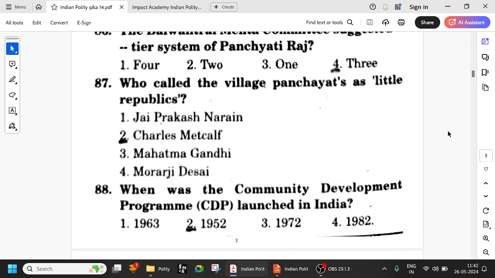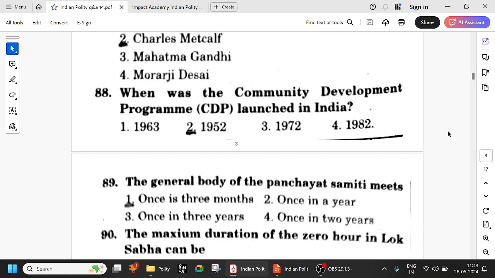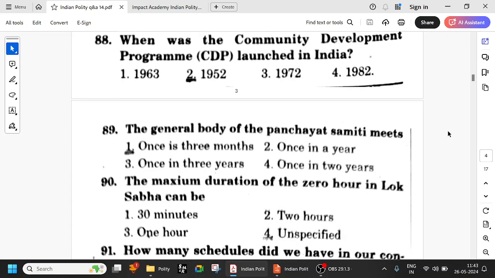Charles Metcalfe said that village panchayats are little republics when the community development program was launched in India in 1952. After independence, within one or two years of the Constitution coming into being, remember, the community development program was first launched in India in 1952.